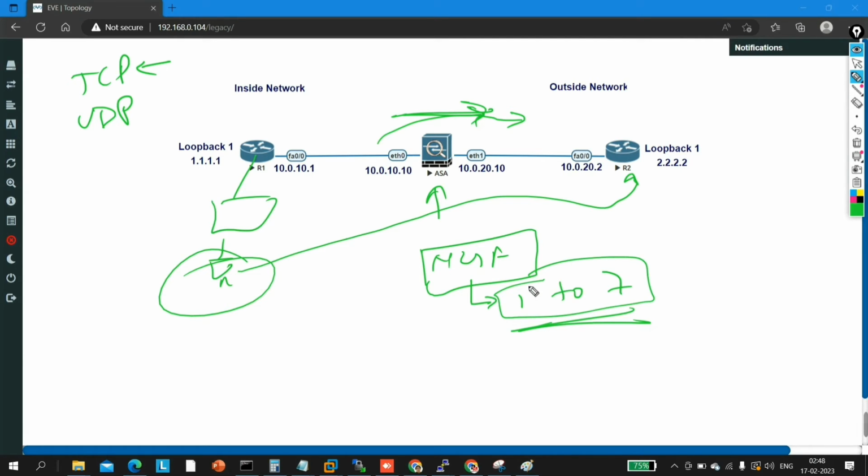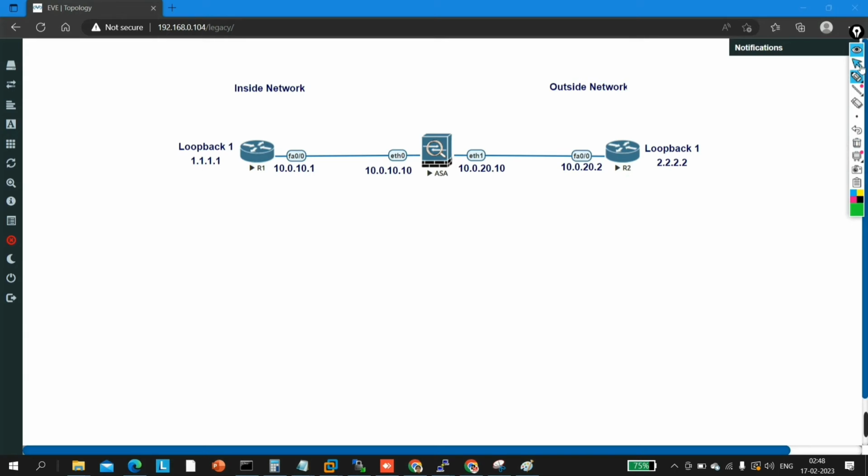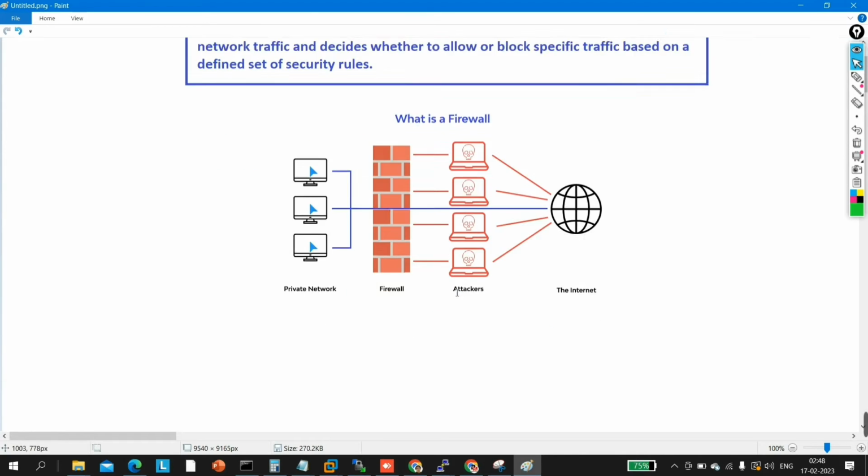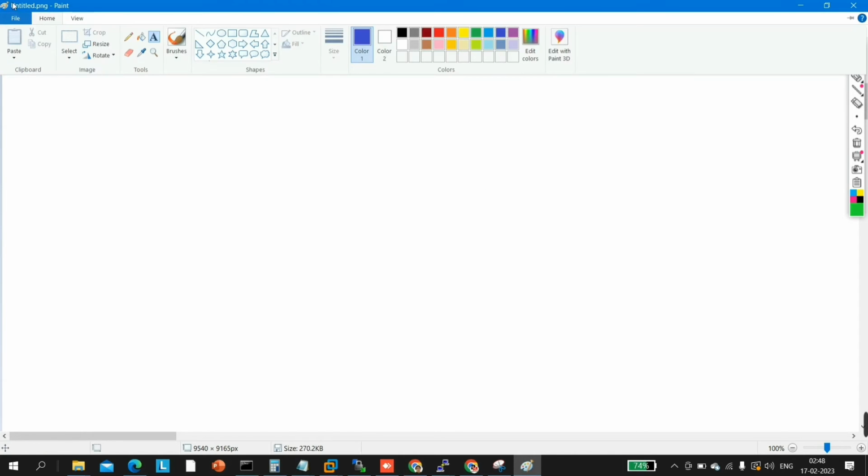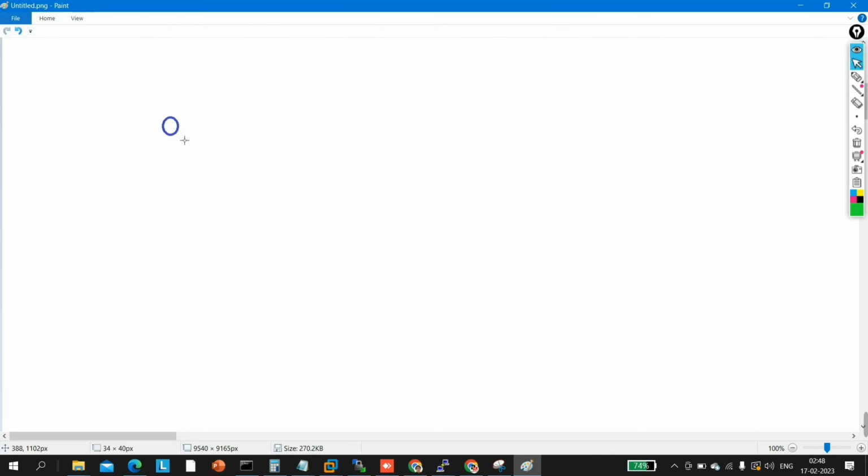Okay, now guys, here we need to understand one more concept. Suppose let me design one network over here in Paint. See, suppose this is my router 1. This is my router suppose 2. This is my router suppose 3.